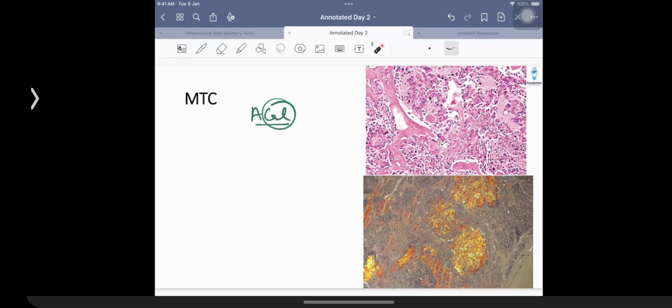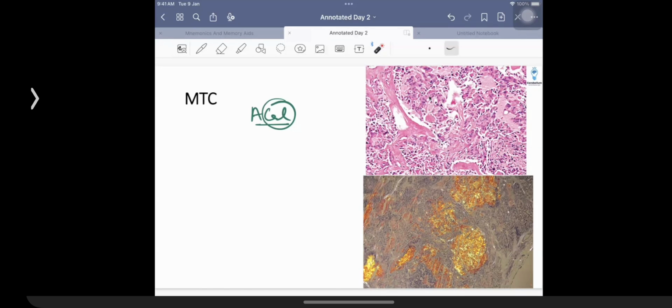Amyloid deposition is what was asked you in the exam in context of something like the thyroid gland. So that was a feature of medullary thyroid cancer. And of course, you got a standard question in the exam which was asking you about the appearance in context of congo red. That is what is going to be associated with, under polarized light, giving you an example of apple green birefringence. So that's an example of apple green birefringence that we are talking about over here. That is to be remembered from the perspective of the exam, right?